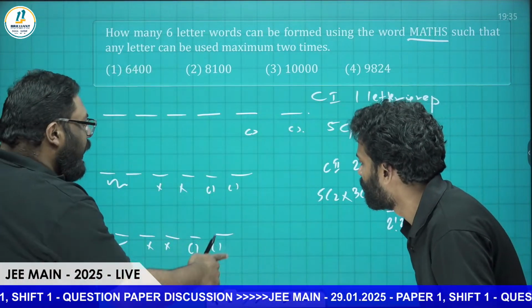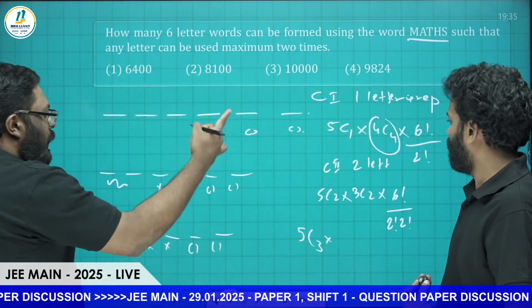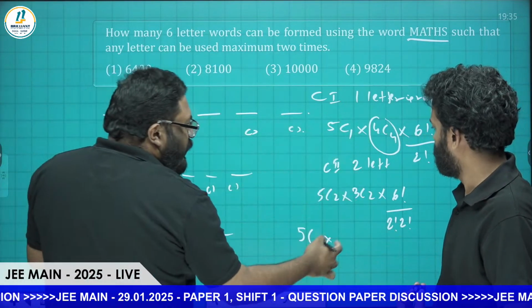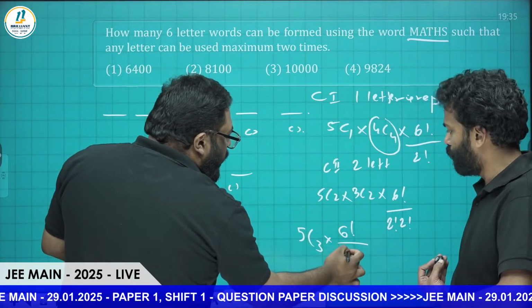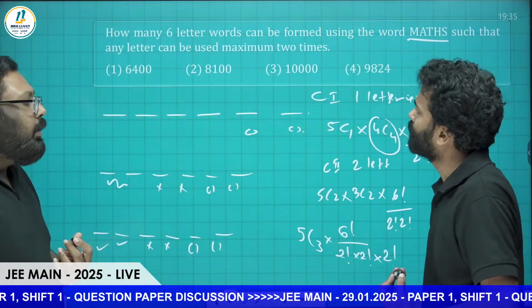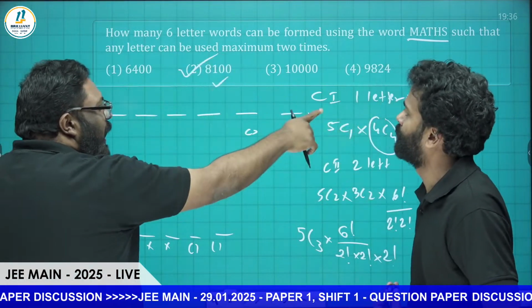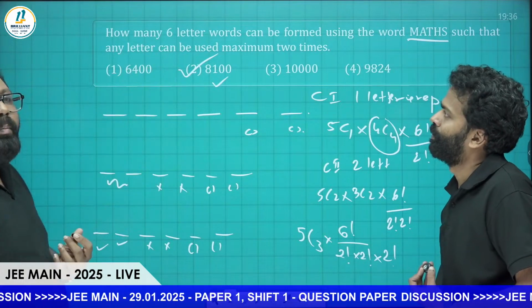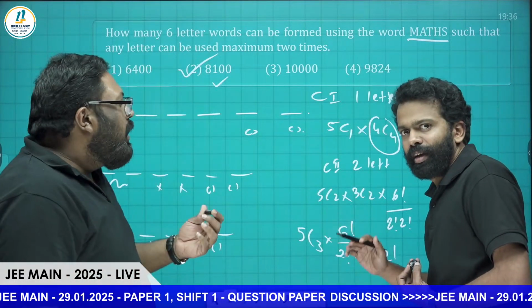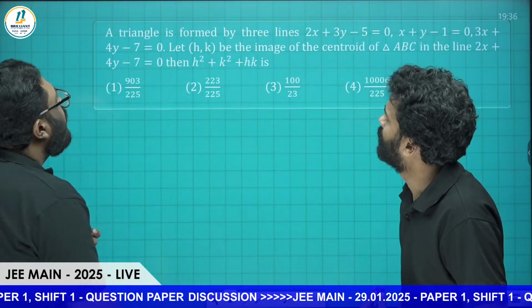So this is going to be like, we have to choose 3 letters. That is 5C3 into 6 factorial, there is nothing to choose. So 6 factorial divided by 2 factorial into 2 factorial into 2 factorial. Let's sum it up. I think that the answer is 8100. Just calculate each of them and add them up. You'll get 8100 as your answer, my dear. Another doable question from PYQ. Next one.